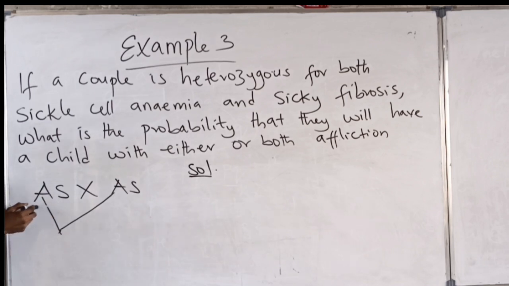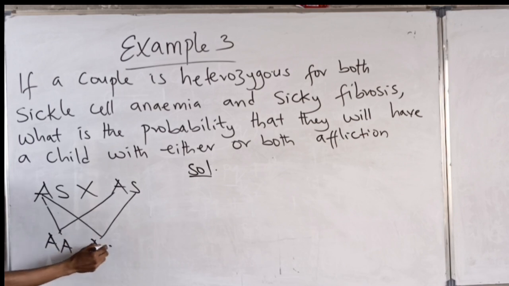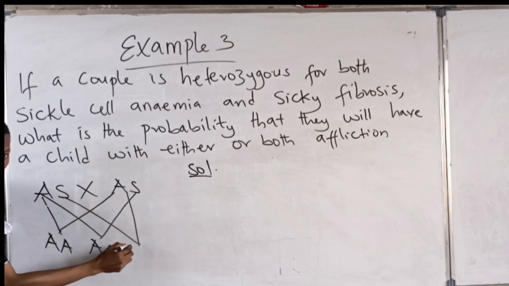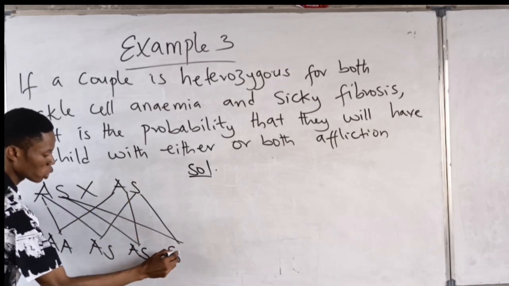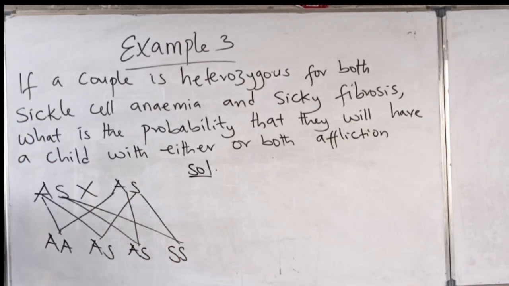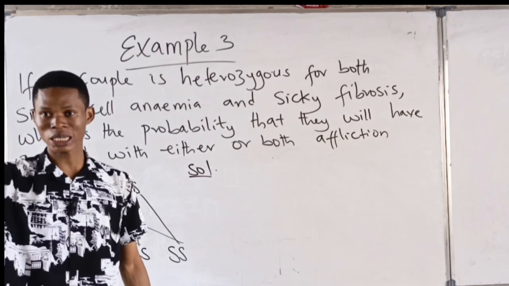Now this is the genotype of the husband and that of the wife. If we cross this, A and A will give us what? A and S will give us what? S and A will give us what? S and S will give us SS.